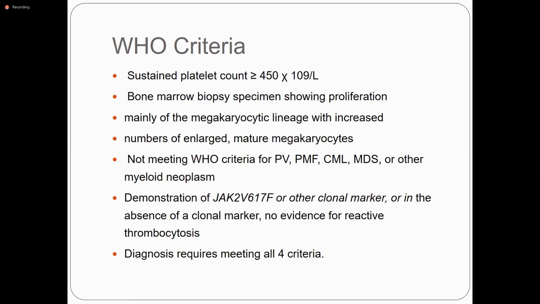So you take the history with all these criteria: platelet count of more than 450, bone marrow biopsy showing proliferation of the megakaryocytes, and you exclude polycythemia vera, myelofibrosis, chronic myeloid leukemia, and other myeloid neoplasms. Fourth is the demonstration of JAK2 V617F or other clonal marker, MPL or calreticulin. In the absence of a clonal marker, there should be no evidence of reactive thrombocytosis. If there is thrombocytosis for more than 3 months and no clonal marker, and you exclude the reactive causes of thrombocytosis, you can label the patient as essential thrombocythemia.